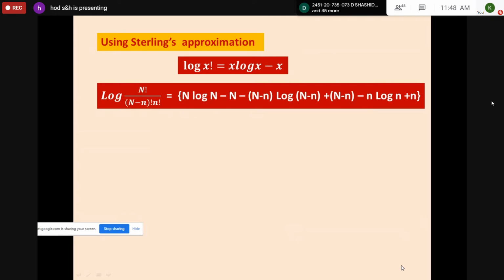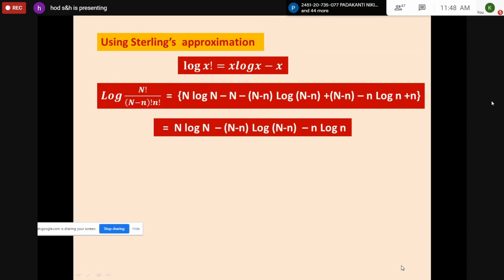If you simplify, it becomes n log n plus n. Simplify this, you can understand. Here minus N plus capital N, similarly minus small n plus small n, both will get cancelled. So finally you can obtain N log N minus (N minus n) log (N minus n) minus n log n. Capital N positive can be cancelled, small n can be cancelled. Take this.